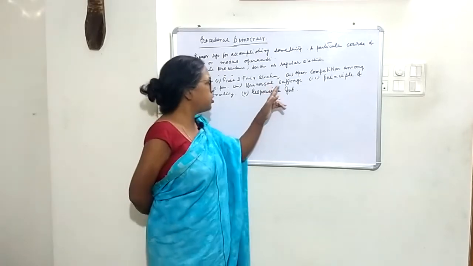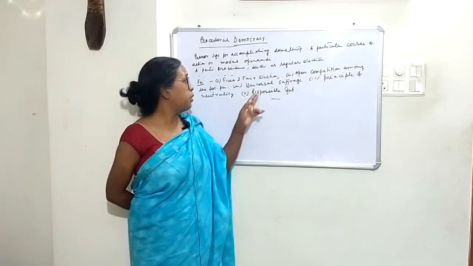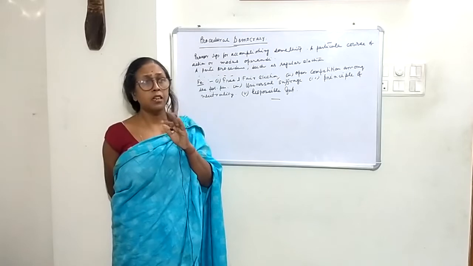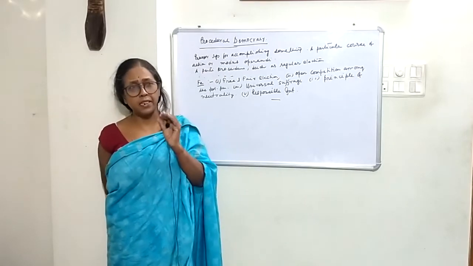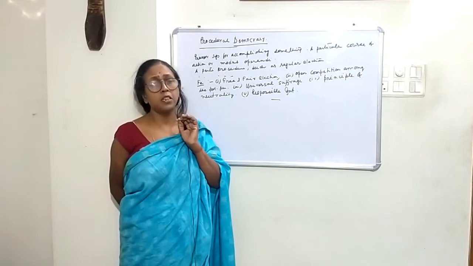Then the next procedure that should be followed for making democracy a perfect one is universal suffrage. Universal suffrage means all citizens who attain a definite age should be entitled to cast his or her vote.